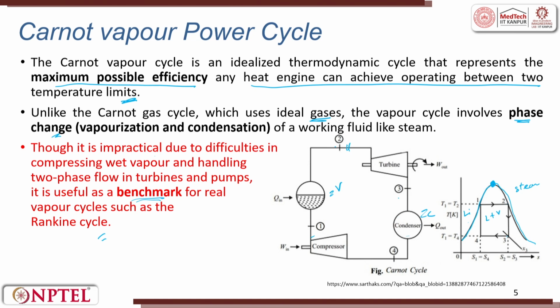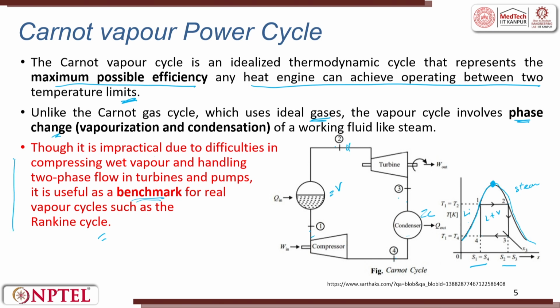Again, in an ideal cycle, we assume that the temperature is uniform. Then 4 to 1, we try to increase the temperature. So, you see here 1 to 4 and 2 to 3 have the same entropy. So, S1 equals S4, S2 equals S3. This is a typical idealistic TS diagram for the Carnot vapor cycle.